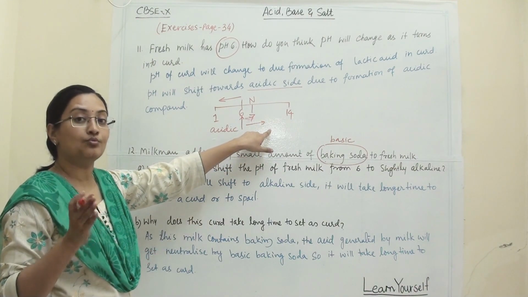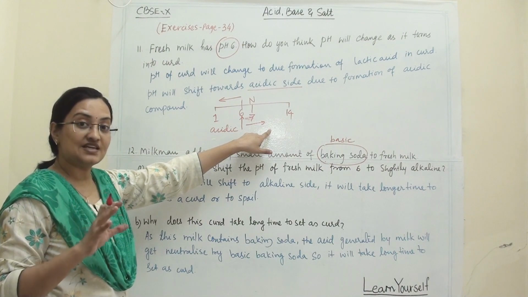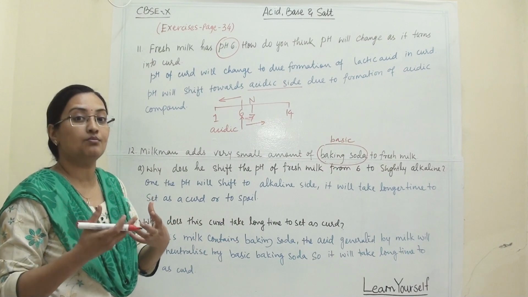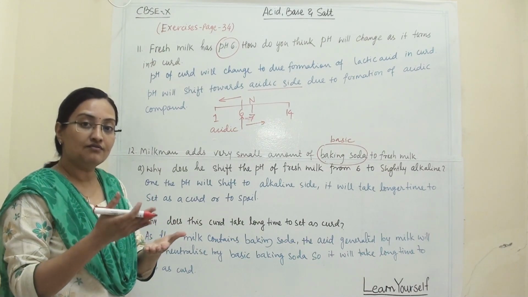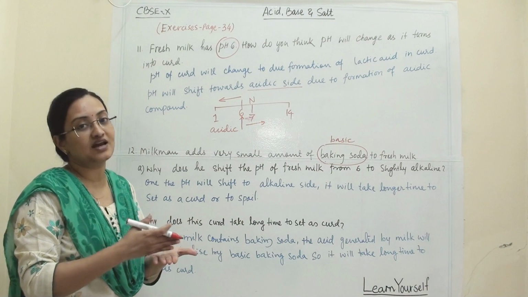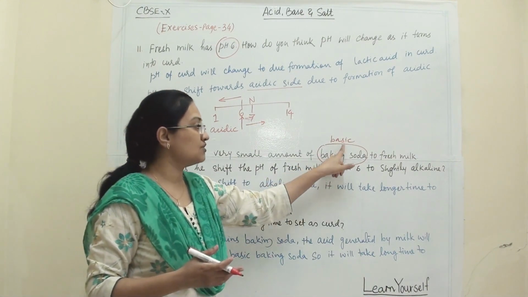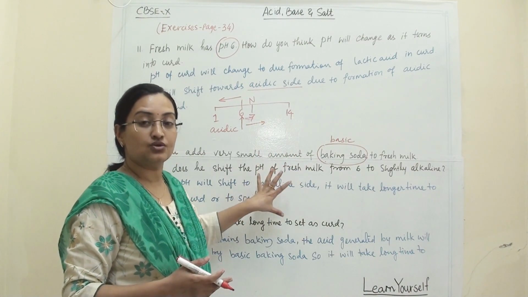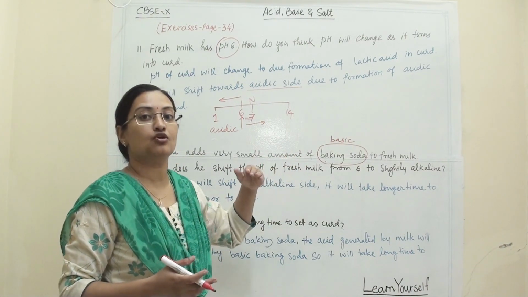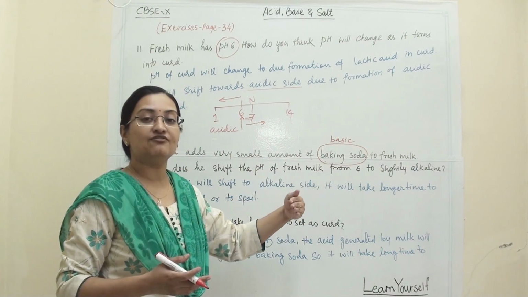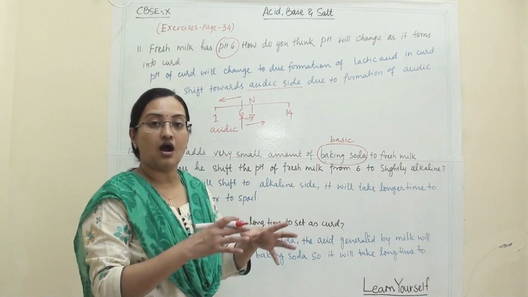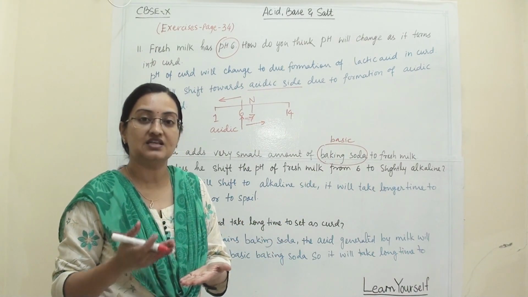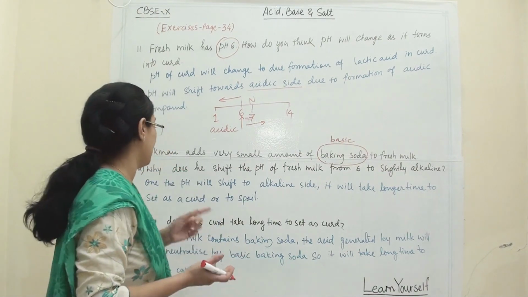But if you want to make curd, if you want to set this milk as curd, then it will take a longer period of time, because all the acid compounds generated through lactic acid will be simultaneously neutralized by this baking soda, because our baking soda is basic in nature. So what is his intention in doing this? So that milk will remain fresh for a longer period of time, the shelf life of milk will increase. But how it will adversely affect us is that if we want to make curd out of this, then it will take a longer period of time.